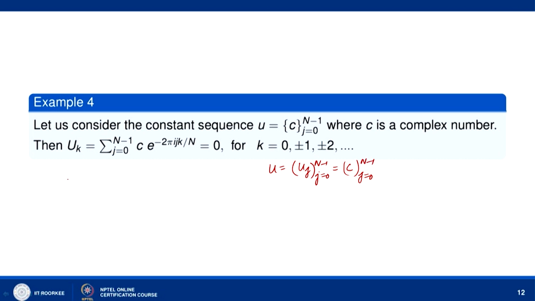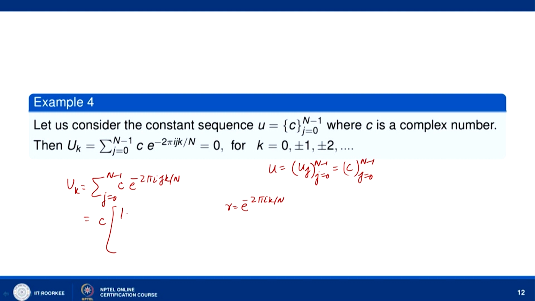Okay. So, u_k equals the sum over j from 0 to n minus 1 of c e^(-2πi jk/n). C can be taken outside because it is constant, and then this is a geometric series. The geometric ratio r is e^(-2πi k/n). So, we can sum it up.